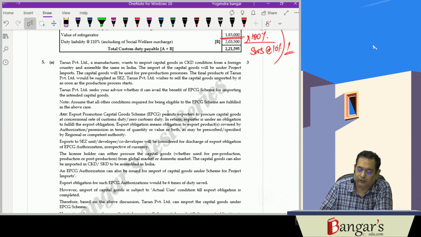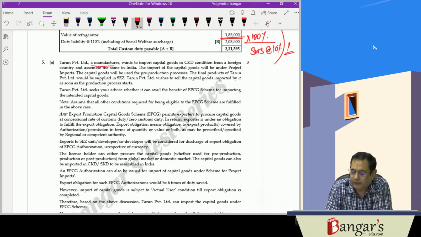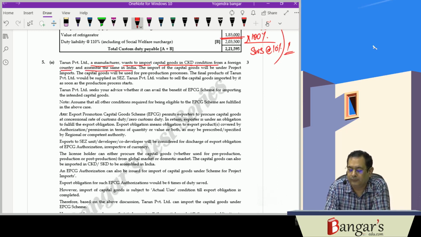Next is question number 5A. Tarun Private Limited is a manufacturer, wants to import capital goods in CKD condition, completely knocked down condition, from a foreign country and assemble the same in India. The import of capital goods will be under project imports, and capital goods will be used in the pre-production process.